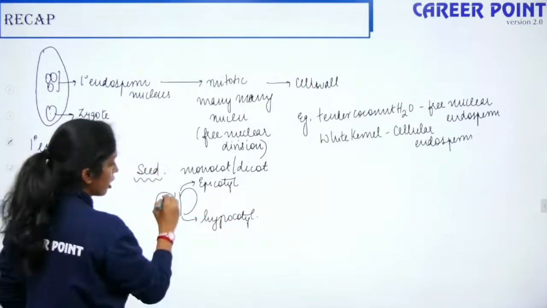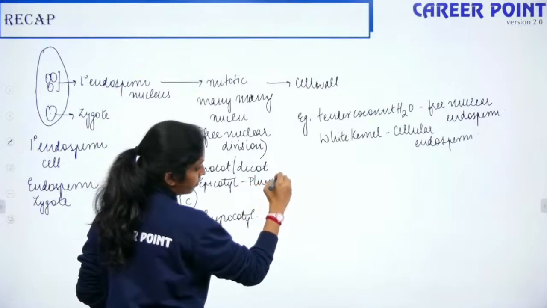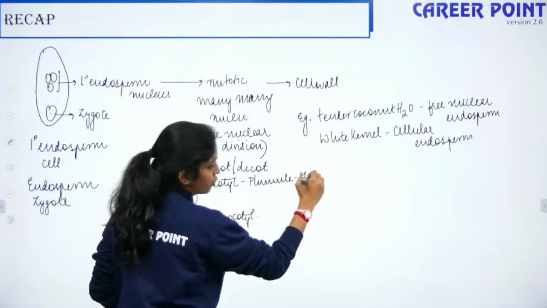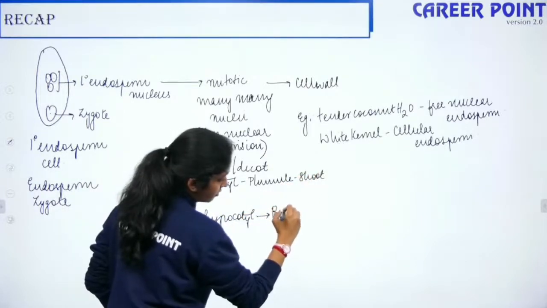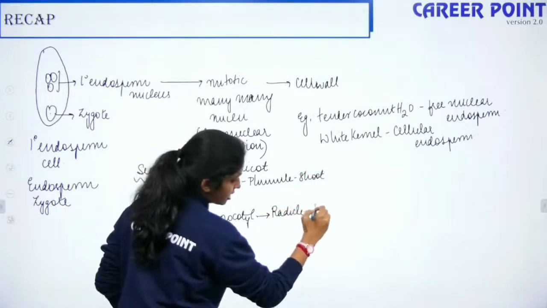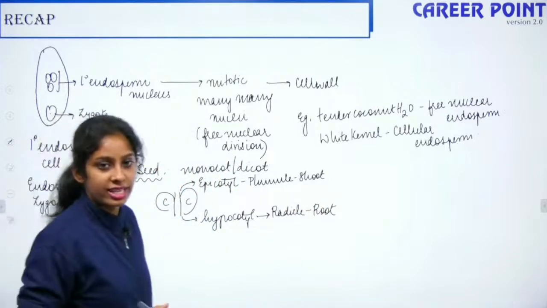So these are cotyledons. Your epicotyl gives rise to the plumule, and the plumule gives rise to the shoot. The hypocotyl gives rise to the radicle, and the radicle gives rise to the root. So this is your dicot seed, and it is very easy.